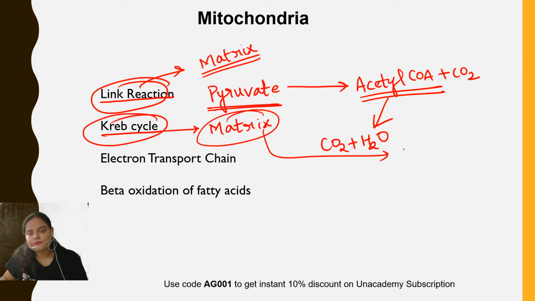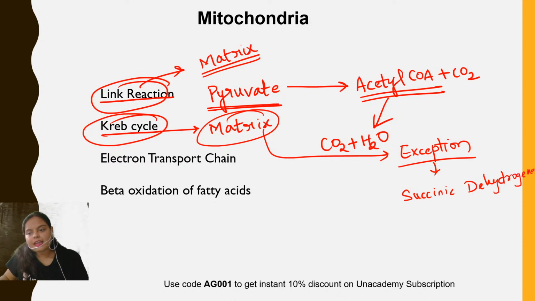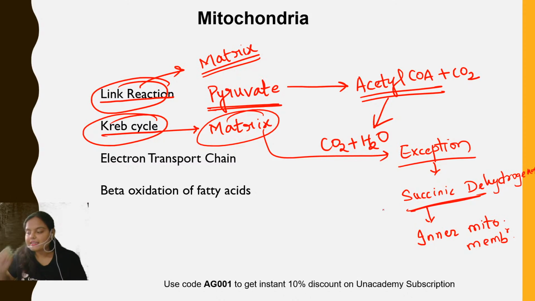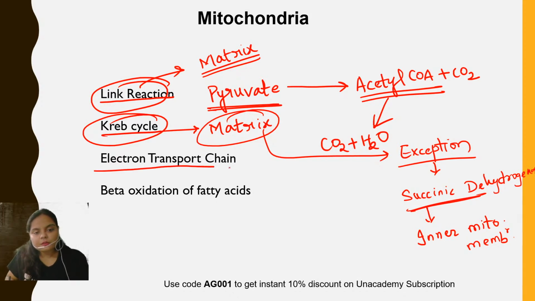There is an exception, and the exception is the enzyme succinic dehydrogenase. It is the enzyme which is involved in the Krebs cycle but is not present in the mitochondrial matrix. It is present in the inner mitochondrial membrane, and that is why it is an exception. The rest of the enzymes of the Krebs cycle are found in the mitochondrial matrix, whereas succinic dehydrogenase is found in the inner mitochondrial membrane.